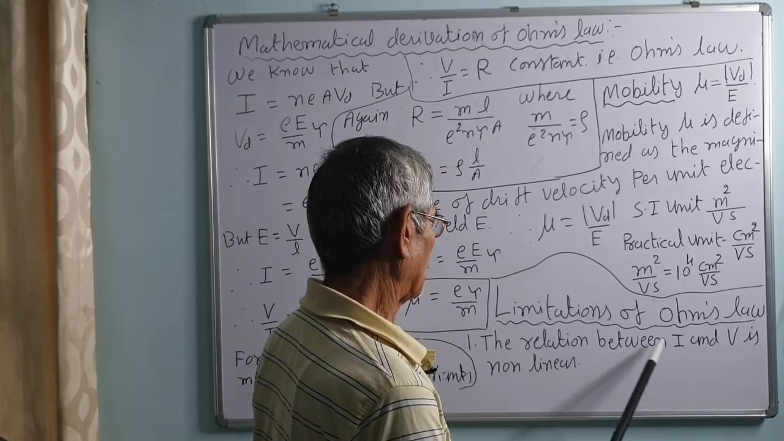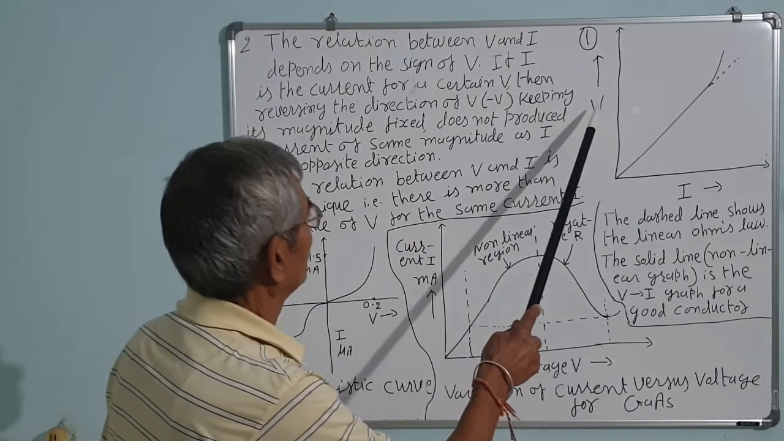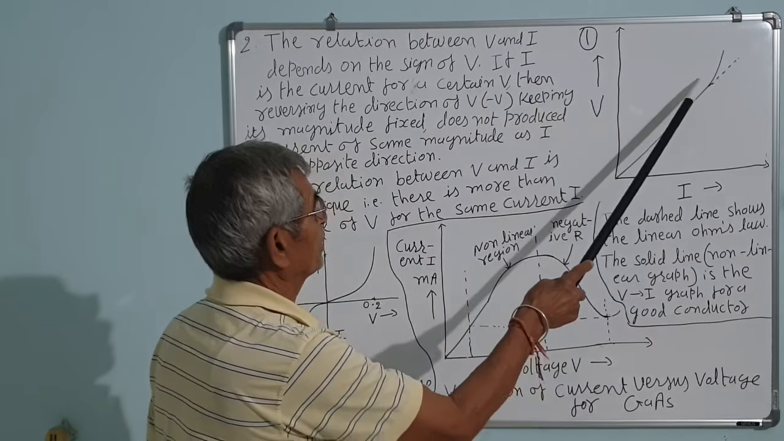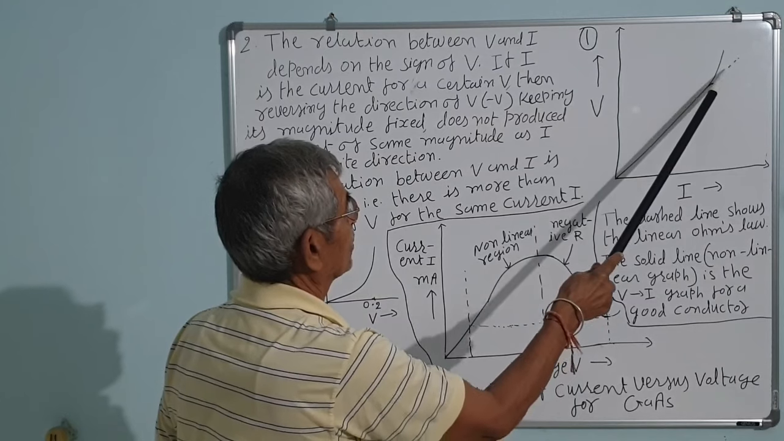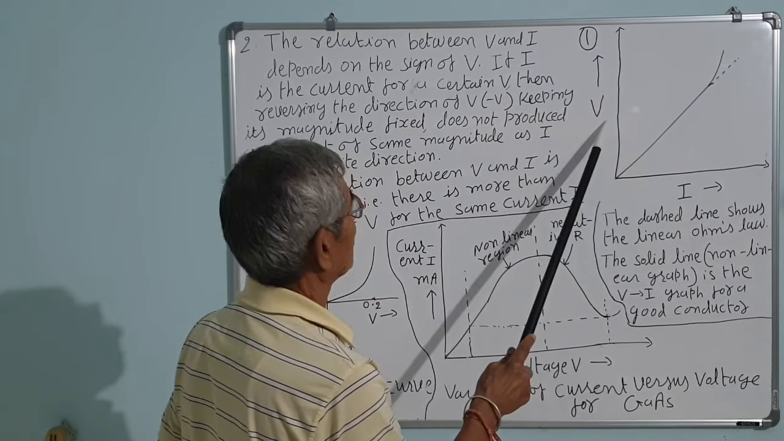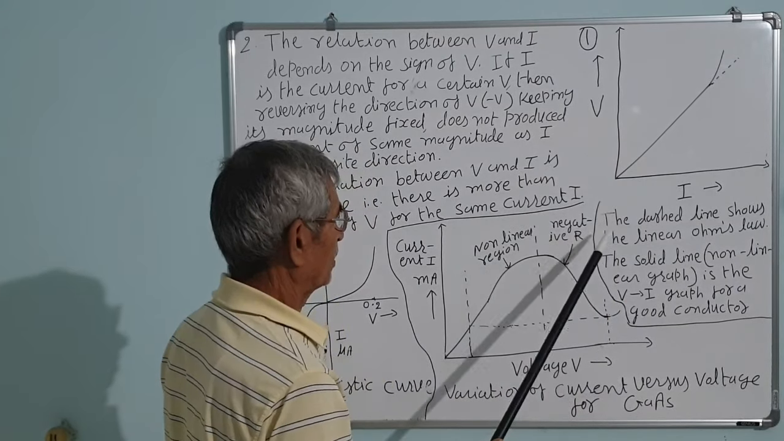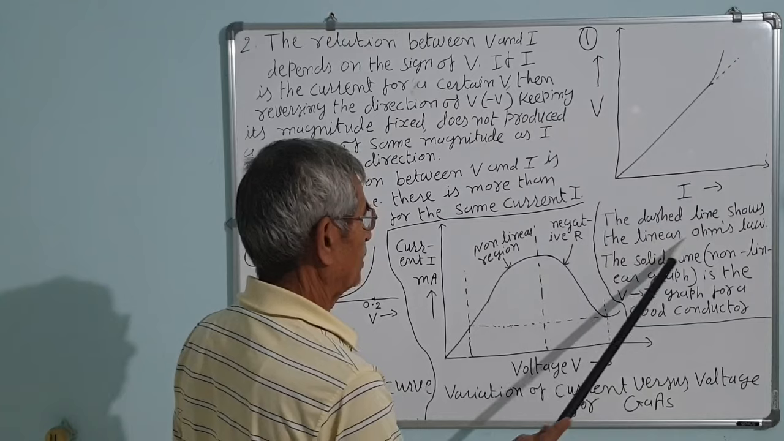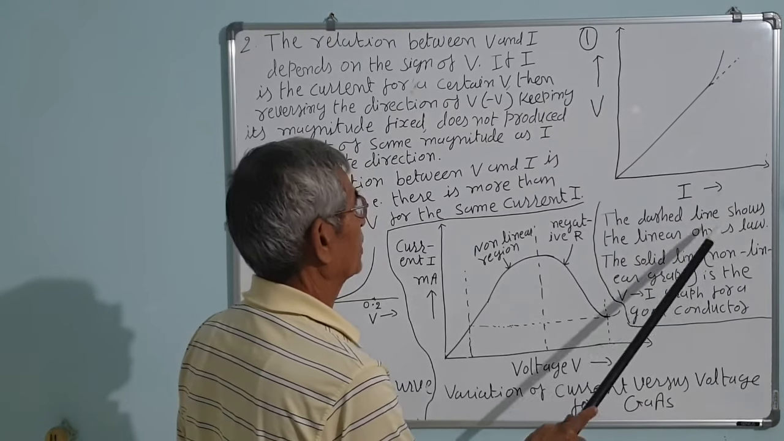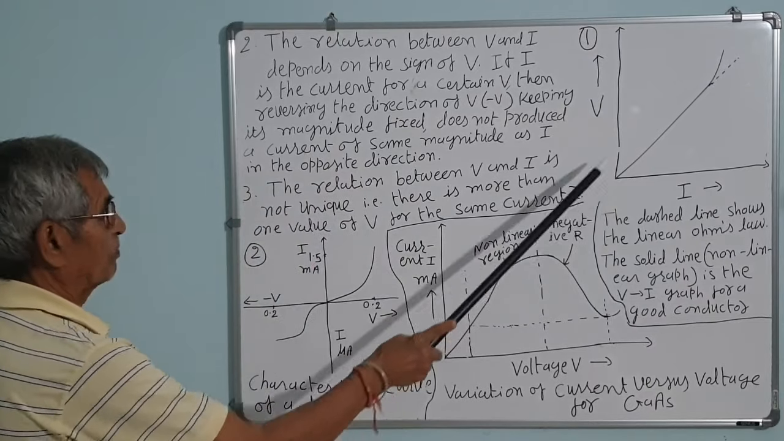Number 1, the relation between I and V is non-linear. That is, the V and I curve is non-linear in this portion. This is Ohm's law, a straight line, that is V is directly proportional to I, or I is directly proportional to V. But in this portion, it is non-linear. The dashed line shows the linear Ohm's law, the solid line is non-linear. This is the graph for a good conductor.